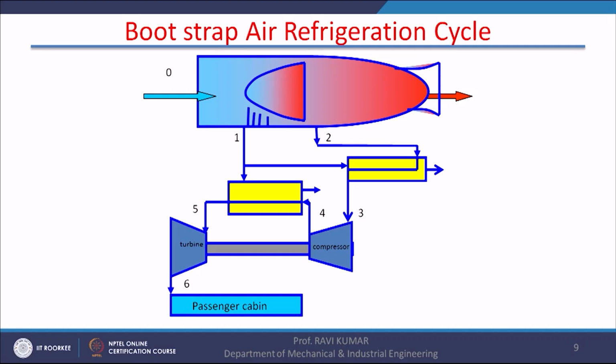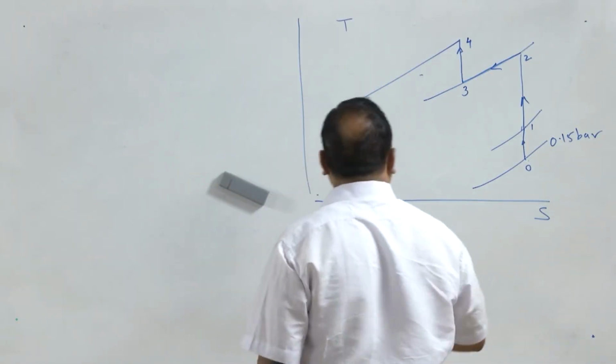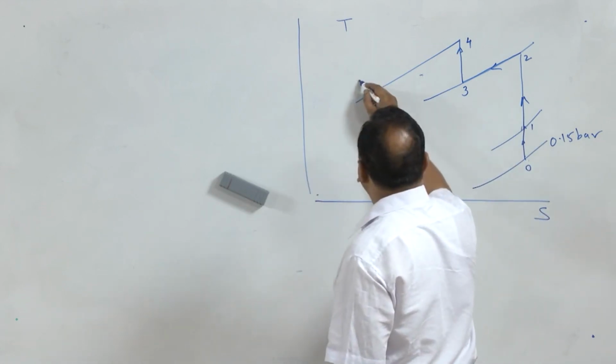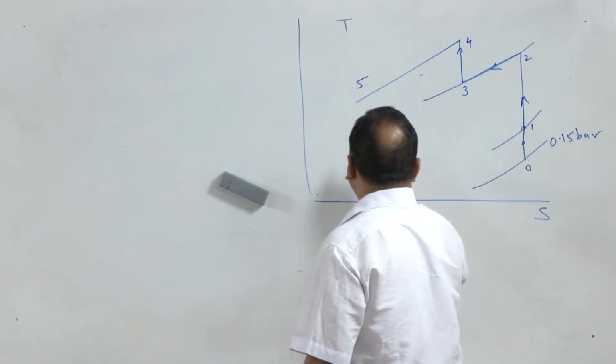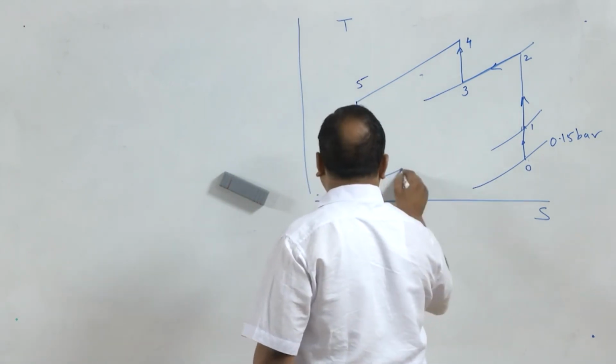After state 4, again the cooling takes place and we get state 5. The cooling is again done with the air available at the entry of the compressor. After state 5, expansion takes place in an expander and air is supplied to the cabin.